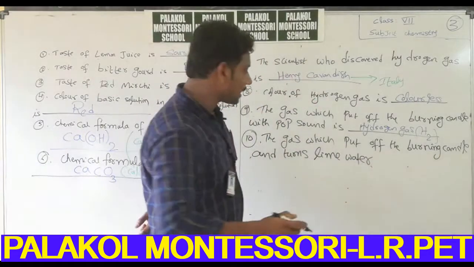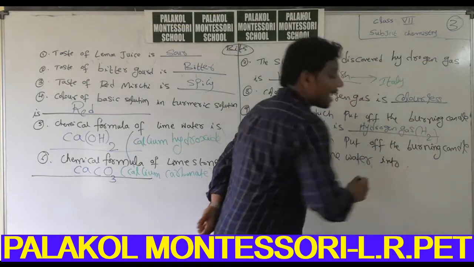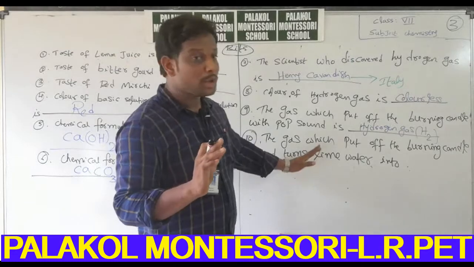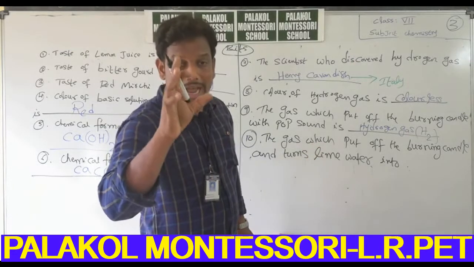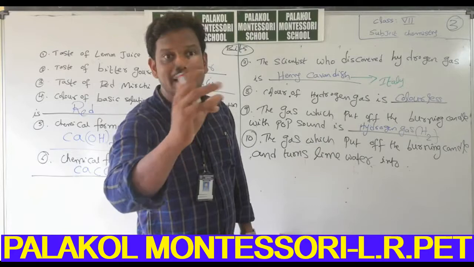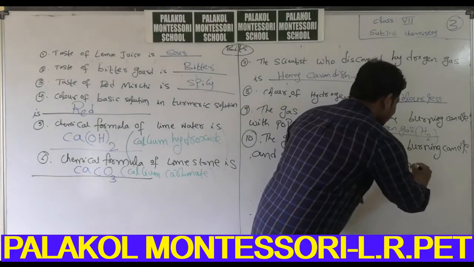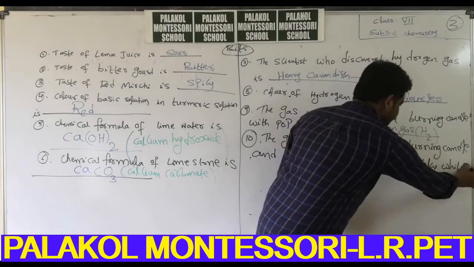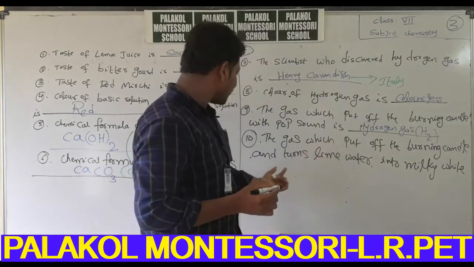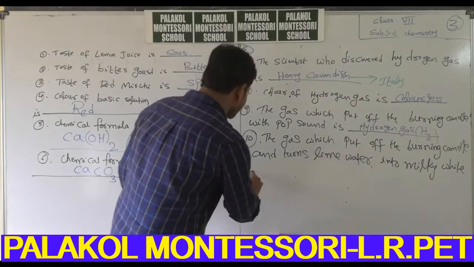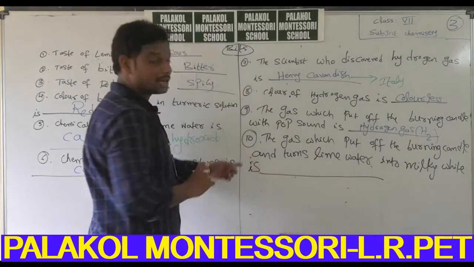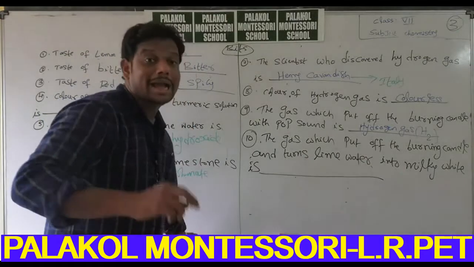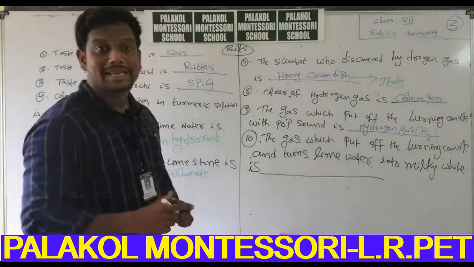and turns lime water into, what is the actual color of lime water? Colorless. When you pass this gas, it turns the colorless solution into milky white, like curd color. The gas which puts off the burning candle and turns lime water into milky white is a very, very important bit. This is also there in your 10th class. The answer is carbon dioxide.